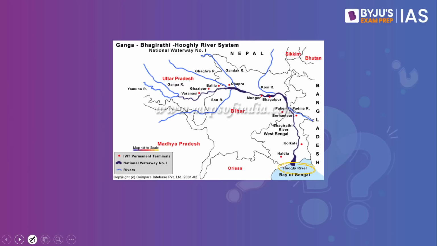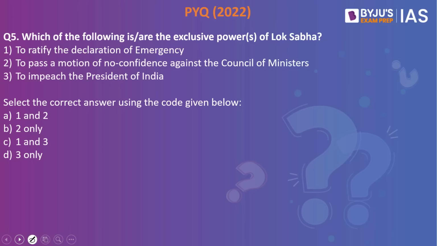Now let's look into the next practice question. Which of the following are the exclusive powers of the Lok Sabha? To ratify the declaration of emergency, to pass a motion of no confidence against the Council of Ministers, to impeach the President of India. Select the correct answer using the code given below. The answer to this is 2 only.